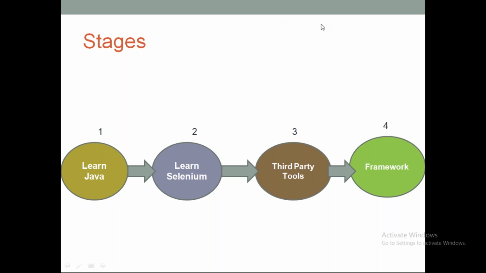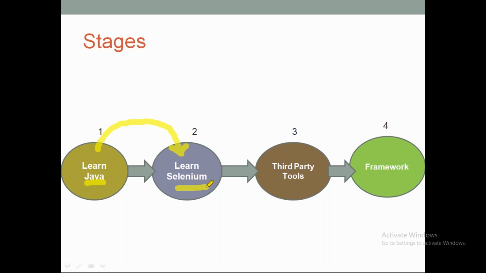First of all, we will try to learn Java. As part of our course content, as we already decided, we will be learning Java, because we have to learn either Java or PHP, Perl, Python, JavaScript, C# or something, because Selenium can understand only those languages, right? So we will learn Java. Once learning Java is done, then we will start learning Selenium.